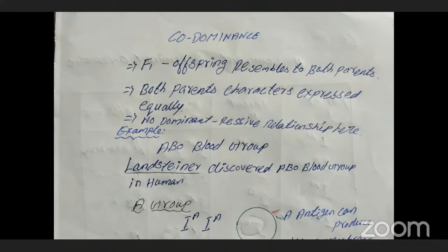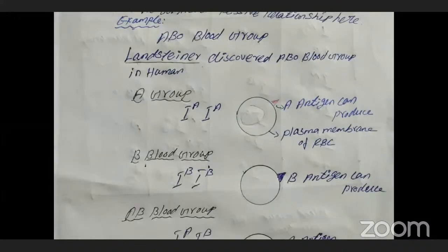For example, so many examples are there. The first example is ABO blood grouping. The ABO blood grouping was discovered by Karl Landsteiner. That is an important exam question, kindly note it. In humans, the gene I is responsible for determining the ABO blood group.